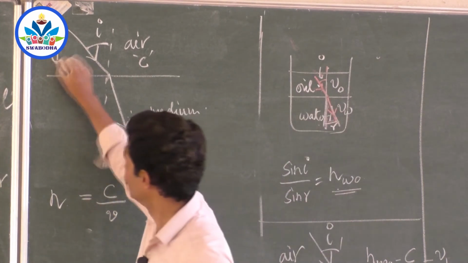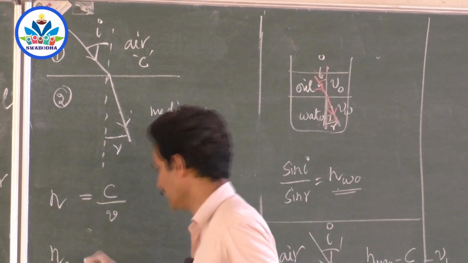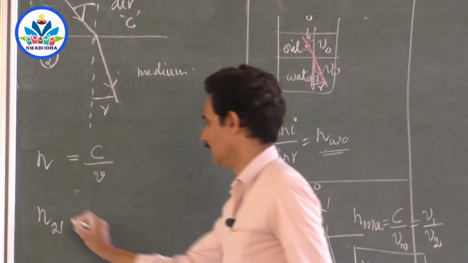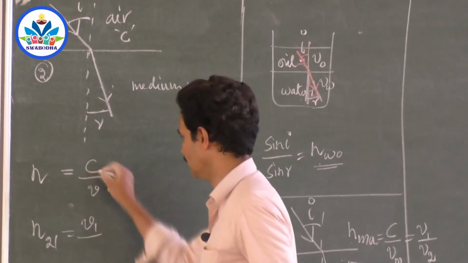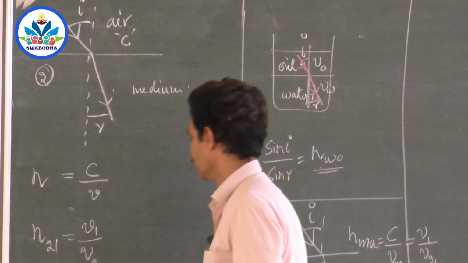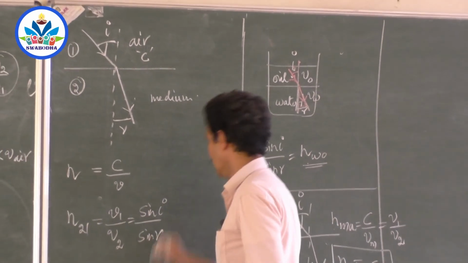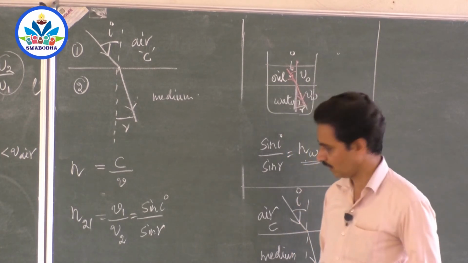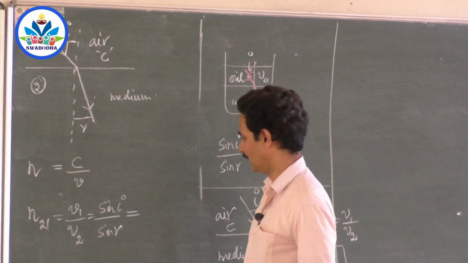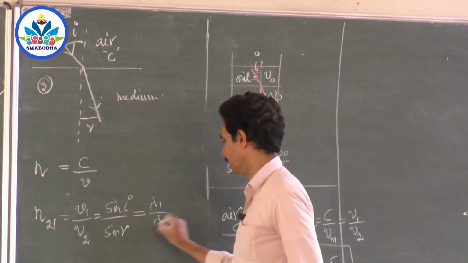And if I take it as 1 and 2, you know how to write it. The refractive index of the second medium with respect to the first, because I don't know what media they are, is the ratio of the velocity of light in the first medium to the velocity of light in the second medium, which is also equal to the ratio of the sine of the angle of incidence to the sine of the angle of refraction, and that can also be written by one more formula, that is lambda 1 by lambda 2.